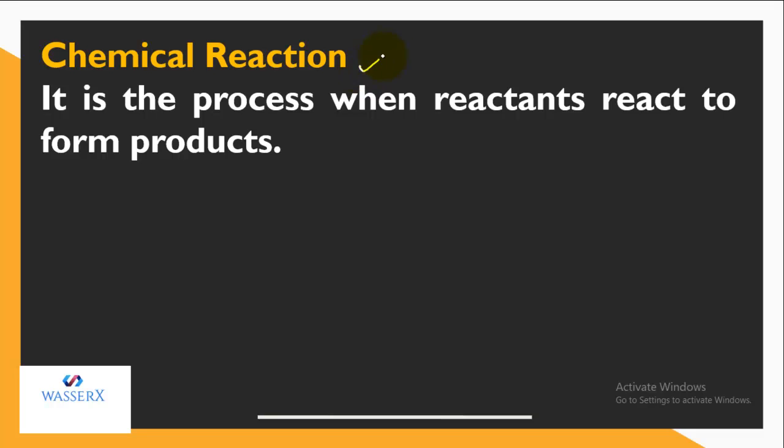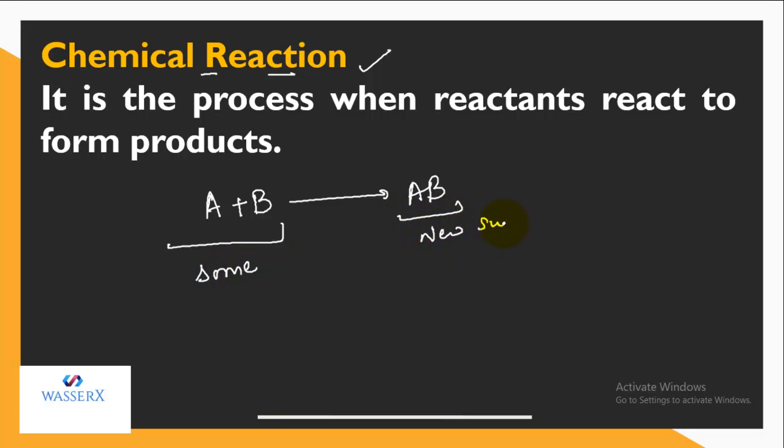First, let us start with chemical reaction, because the topic we are doing, rate of reaction and chemical equilibrium, is confined only to chemical reactions. So first of all, we should know what a chemical reaction actually is. We have already done that a chemical reaction is a process in which certain substances combine to form some other substance, or you can say that initially we have some substances and they give rise to a new substance. As a result, they undergo a sort of chemical change.